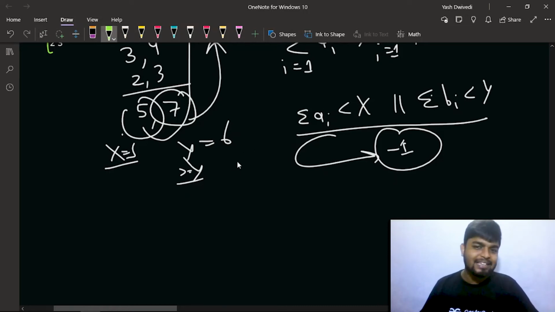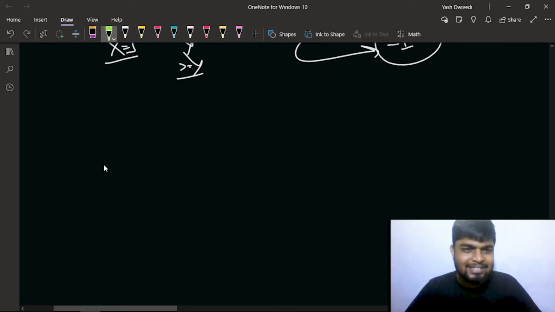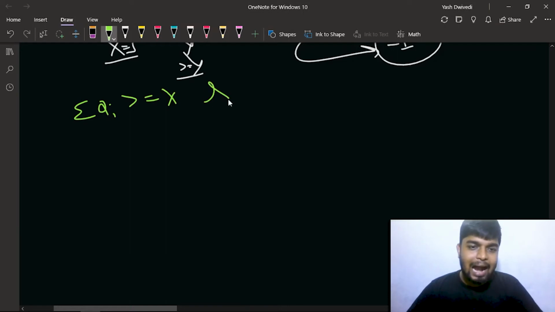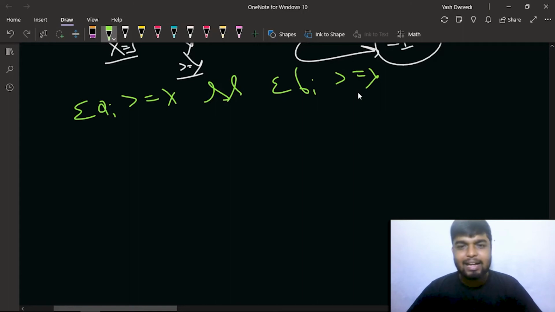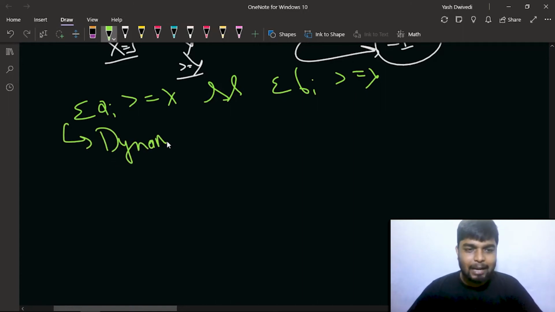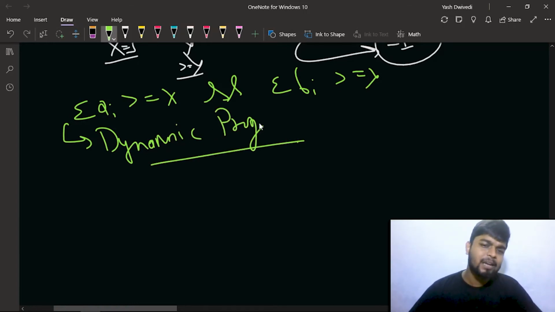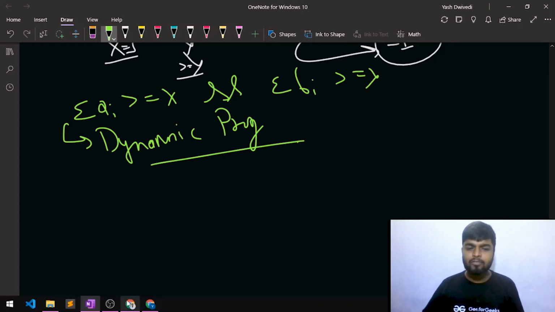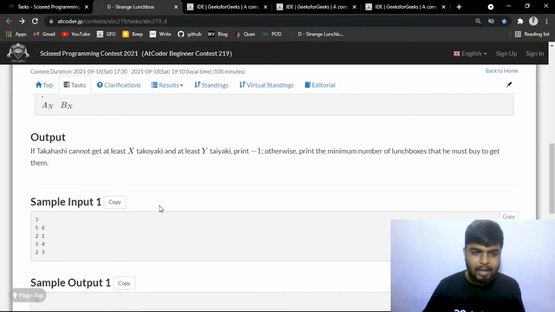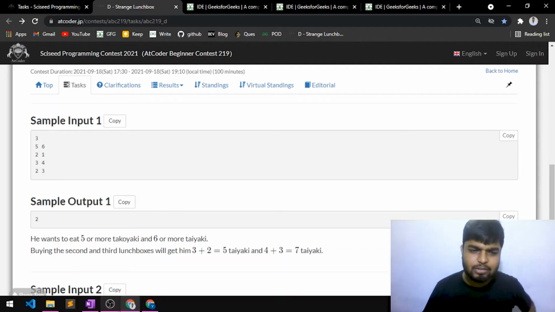But if, for this test case, you have the sum of AI greater than or equal to x and the sum of BI greater than or equal to y, then the answer exists. So what you will be doing is applying dynamic programming to find the minimum possible number of lunch boxes that you will be taking, right? And how will you be doing this problem?